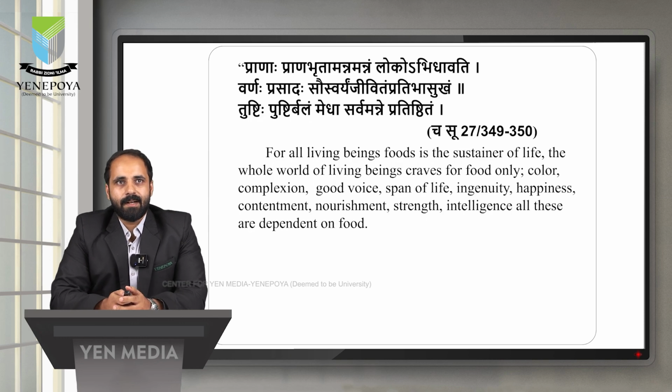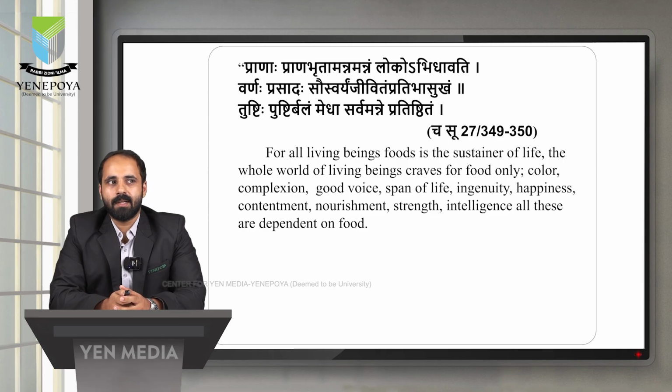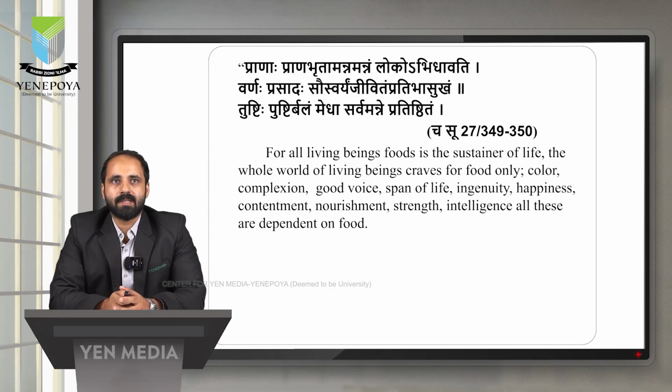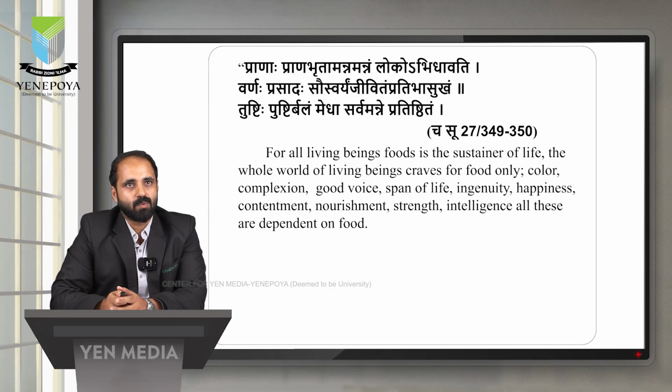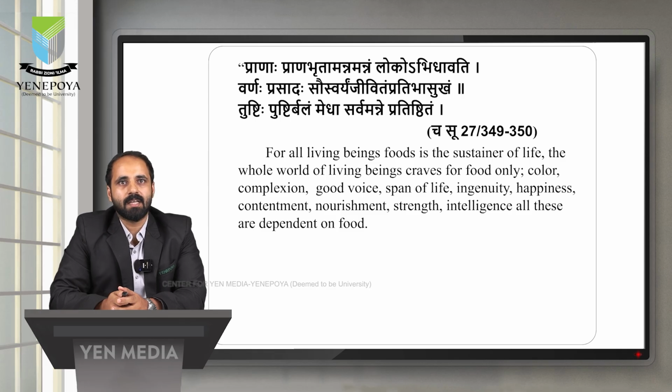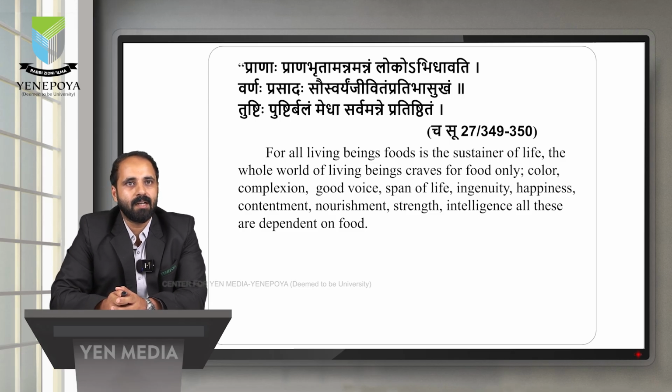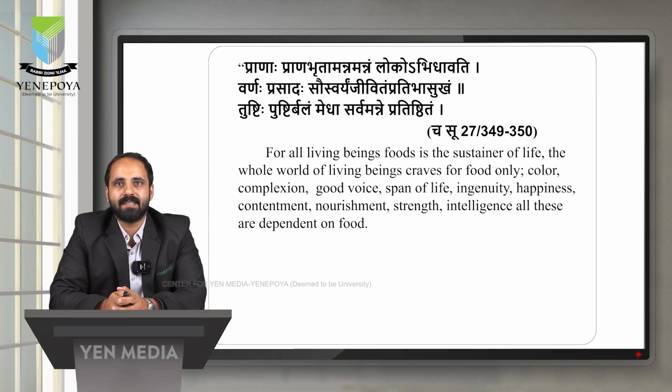Next slide. According to Charaka Sutra, 27th chapter, 349-350 sloka, this is the importance of Ahara. Pranaha Pranamrudanam Annam Logo Abhitavadi Varna Prasada Sausuryam Jeevidam Pradibasugam Tushti Pushti Balam Meta Sarvamanne Pradishtitam. These are the importance of Ahara according to Charaka Sutra. Pranaha Pranamrudanam Annam Logo Abhidavadi: for all living beings, food is the sustainer. That's the first line. Next, Varna Prasada Sausuryam Jeevidam Pradipasugam.